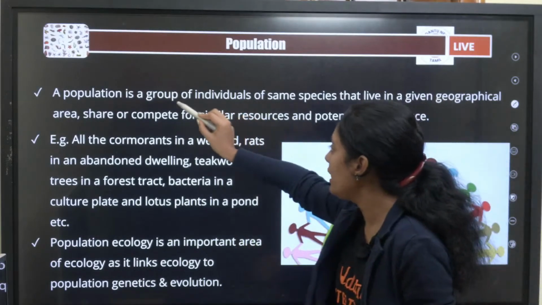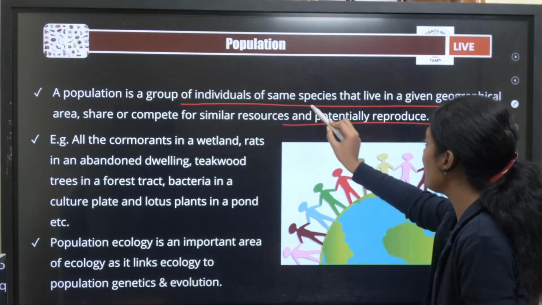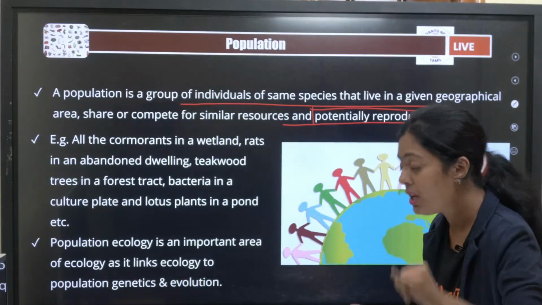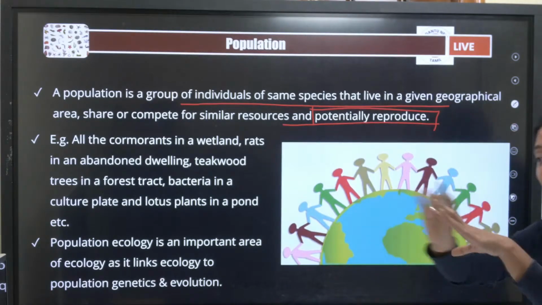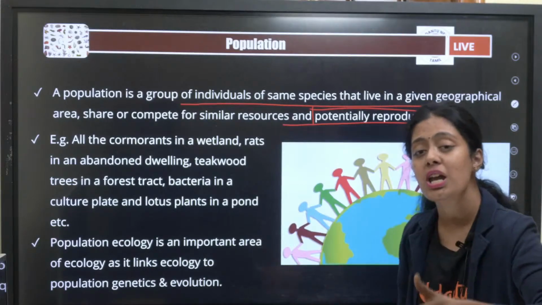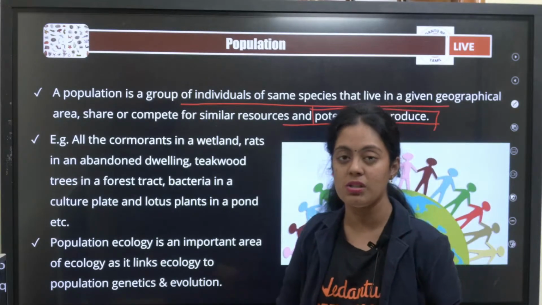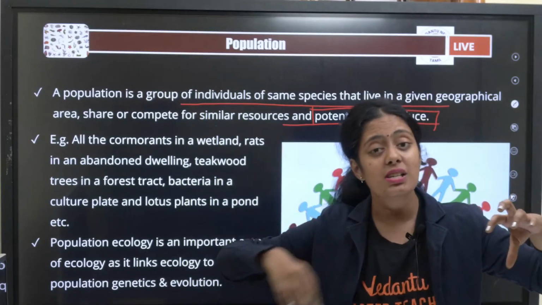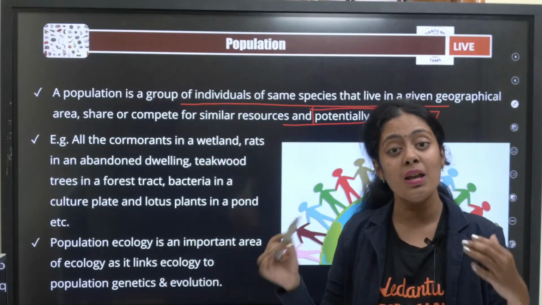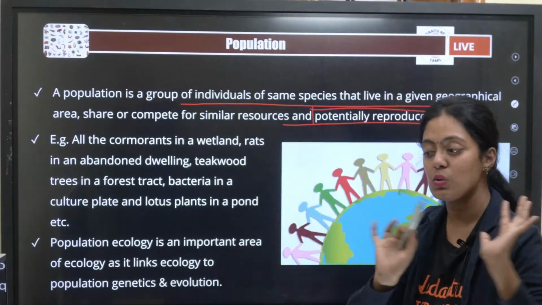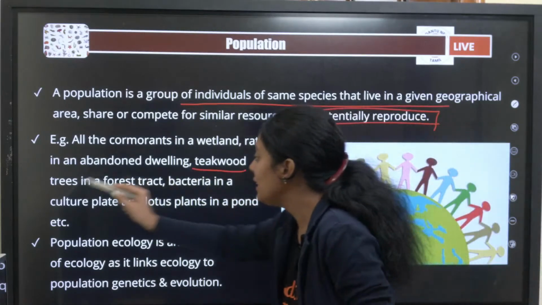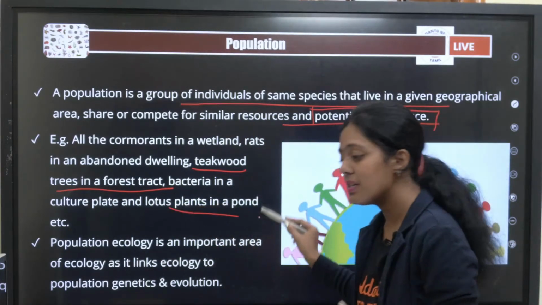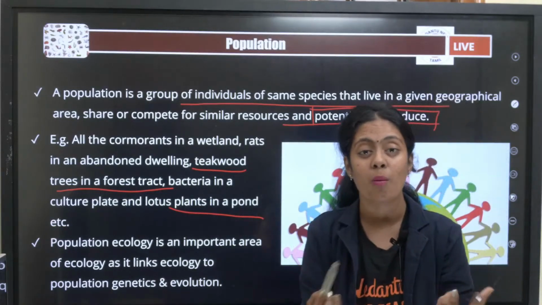So this we already discussed, and it is very important. They should be able to reproduce. It is a group of individuals of the same species that live in a given geographical area. They share or compete for similar resources. Lotus all use similar resources, and fishes all use similar resources. Say for example, teakwood trees in a forest, bacteria in a culture plate, lotus in a pond. That is what we call a population.